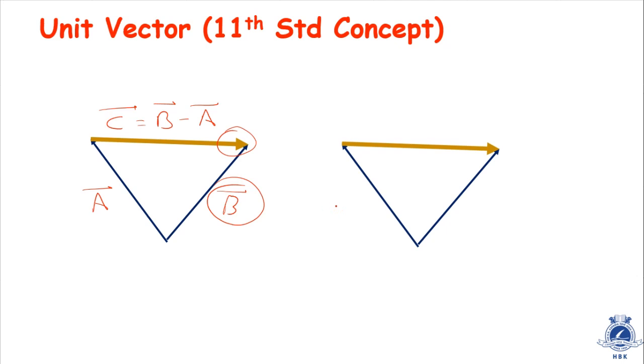Similarly, if this is vector P and this is vector Q, in that case the head is towards Q, so therefore we will write this is vector Q minus vector P. If the head is towards P, then we can write it will be vector P minus vector Q. So these were the concepts of 11th standard. It was there in 11th standard.